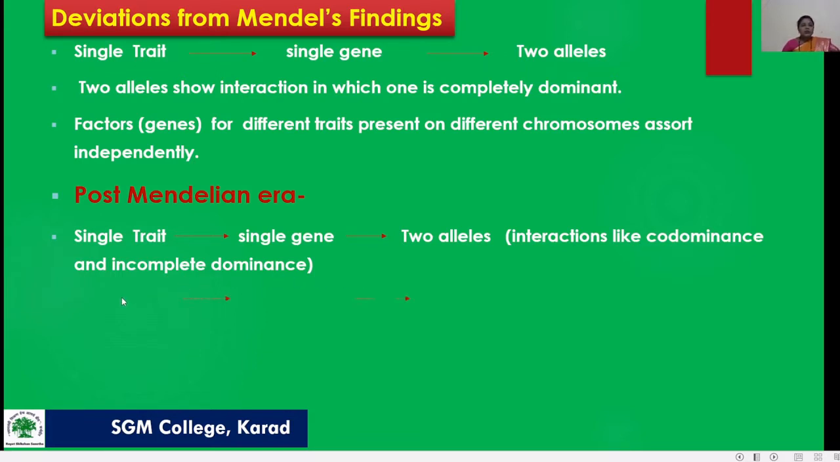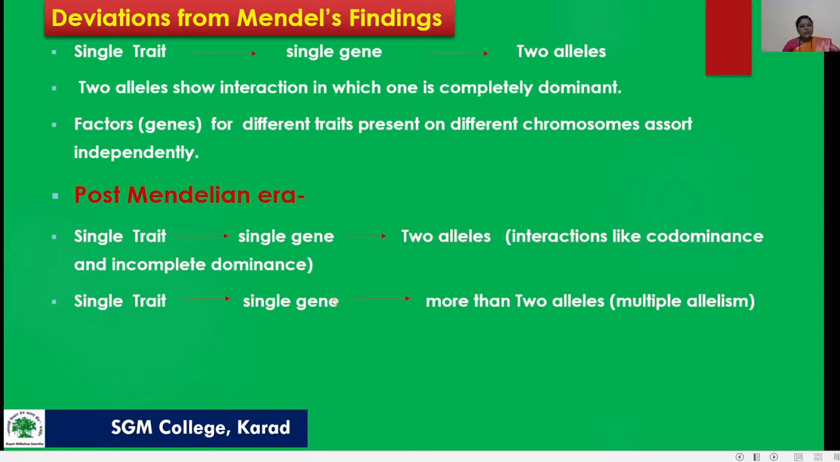Then another is single trait, single gene, where we get more than two alleles. That finding of more than two alleles is known as multiple allelism. Then another one is single trait, more than one gene, that is polygenic inheritance.